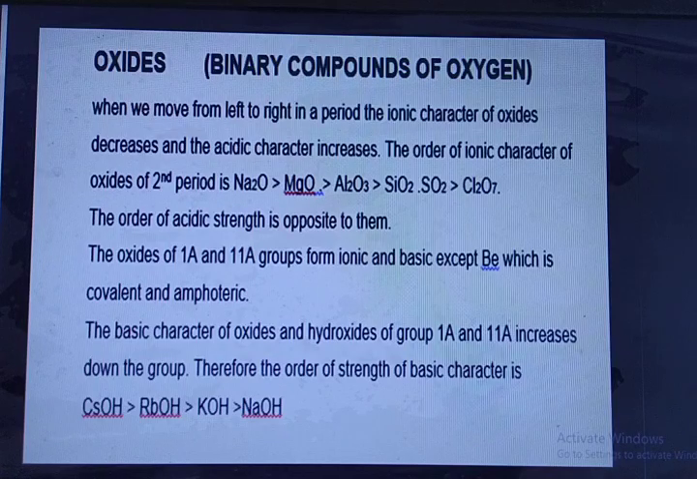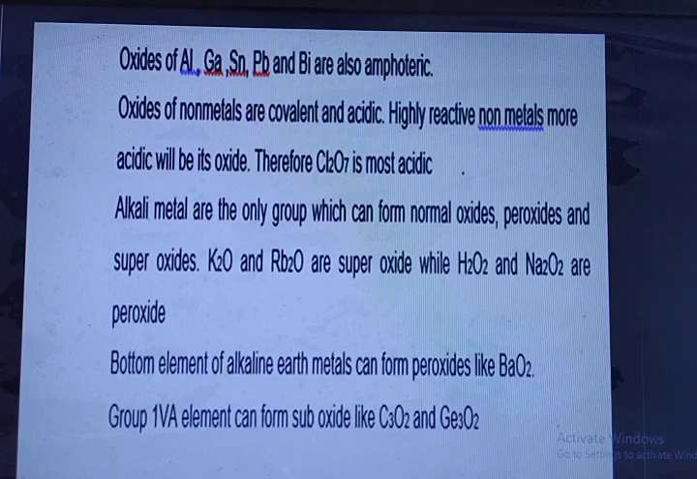The oxides of group 1A and 2A form ionic and basic oxides, except beryllium, which is covalent and amphoteric. The basic character of oxides and hydroxides of groups 1A and 2A increases down the group. Therefore, the order of strength of basic character is: cesium hydroxide is greater than rubidium hydroxide, is greater than potassium hydroxide, is greater than sodium hydroxide. Oxides of aluminum, gallium, tin, lead, and bismuth are also amphoteric. Oxides of nonmetals are covalent and acidic. The more reactive the nonmetal, the more acidic will be its oxide. Therefore, the chlorine oxide is most acidic.